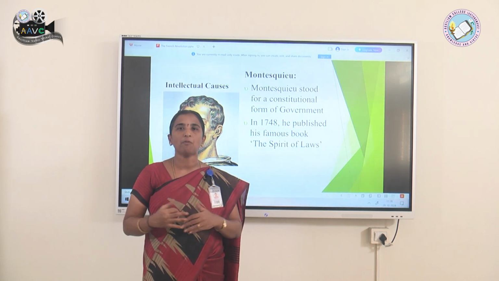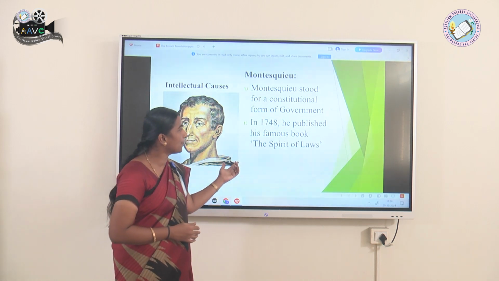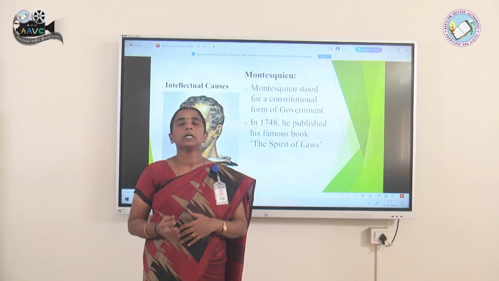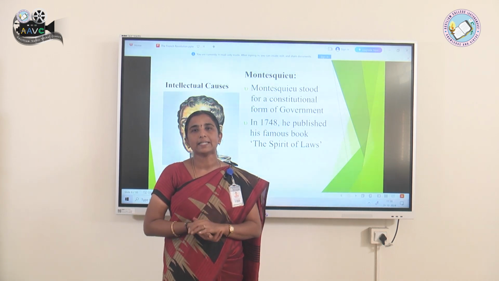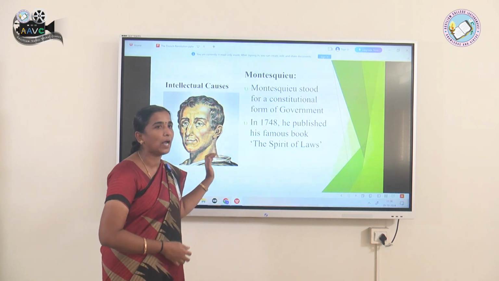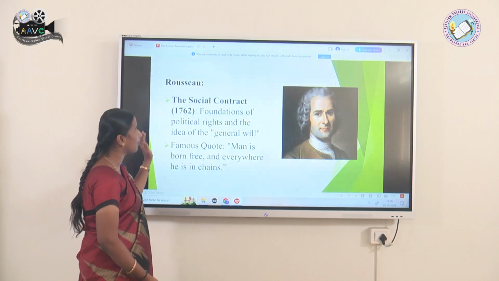The separation of powers has been divided in such a way, and he wrote a book called The Spirit of Laws in 1748. It talks about democracy to be given, and it was against the ruling parties. So this is one among the philosophers who worked for the French Revolution. His ideas inspired the French Revolution.